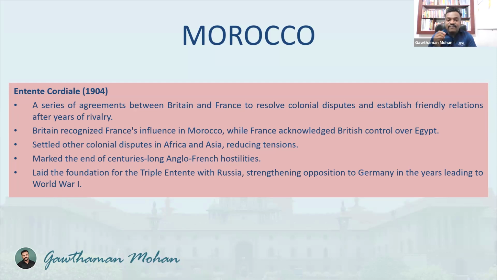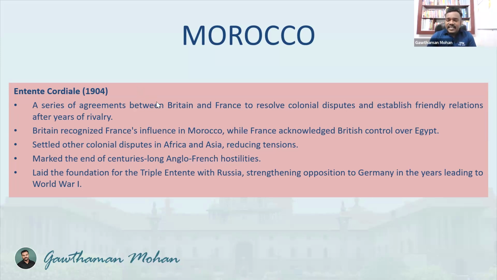And Britain recognized France's influence in Morocco. So that is the treaty. This is how they came to an agreement. Britain accepted French influence over Morocco, while France acknowledged British control over Egypt, both countries belonging to Africa. Because they are colonial powers, they are taking this decision about a territory that is not theirs, a territory of a different continent. Their rivalry and their relationship were everything based on a territory which is not theirs. Control over that particular territory was the nature of these colonial powers during that time.